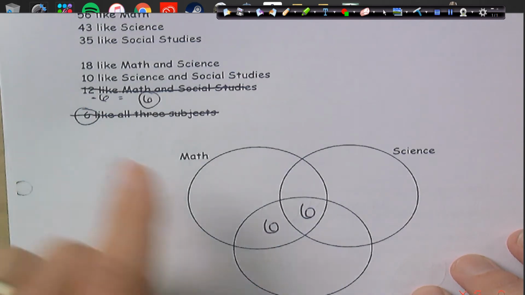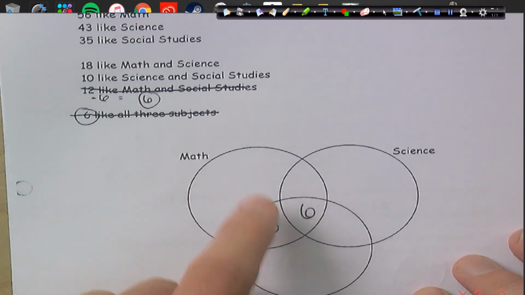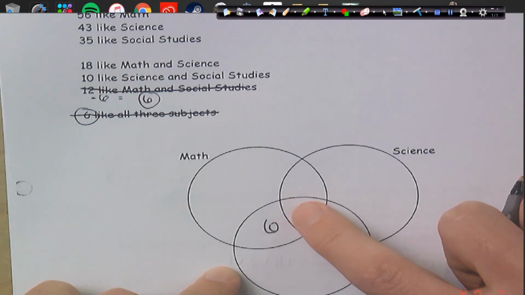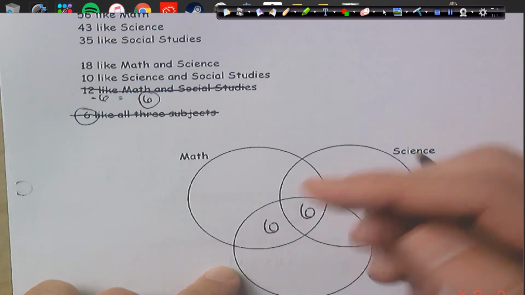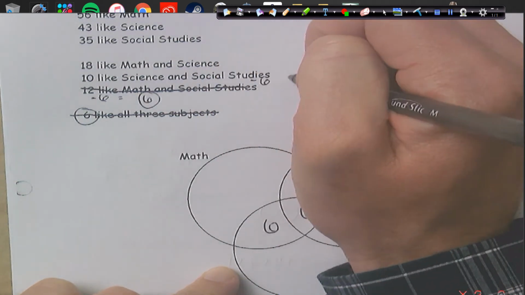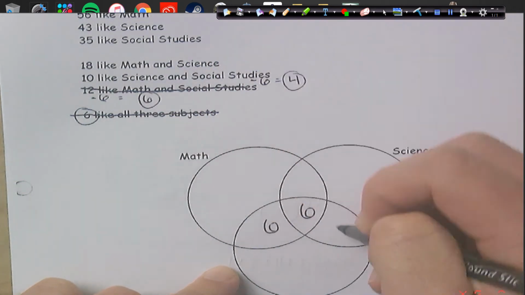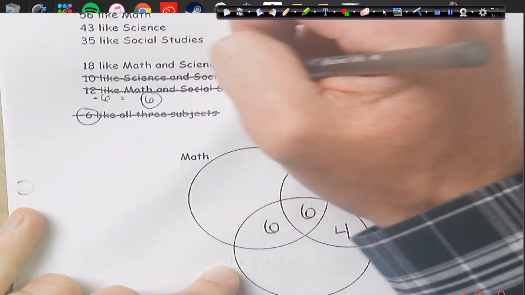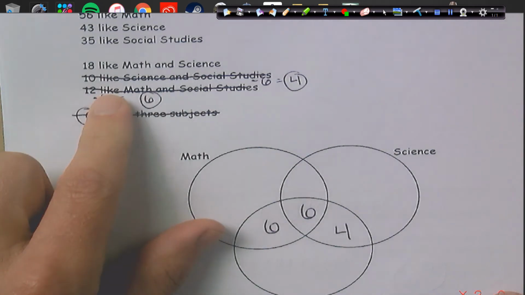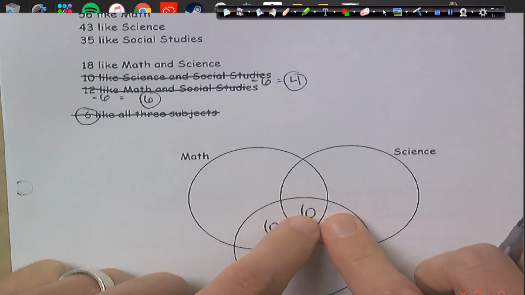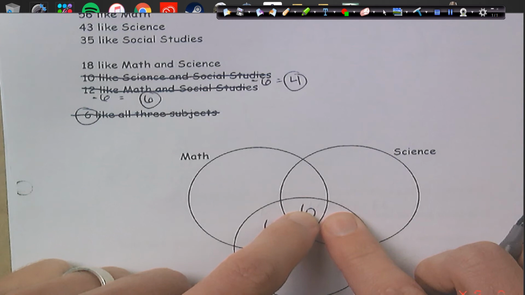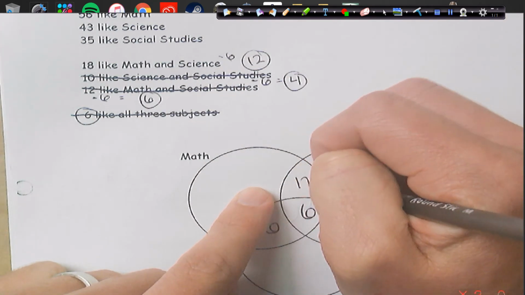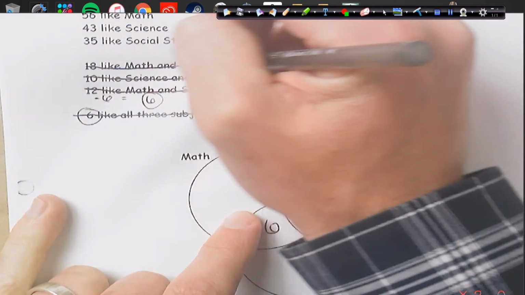10 people like science and social studies. So this overlap between these two has to add up to 10. So again, I'm going to subtract 6, and that will give me 4 more that I get to put in here. And that's gone. And just like this one, 18, well, we already have 6 that like science and math. We have to figure out what's left, so subtract 6, and we get 12. And we cross that out.